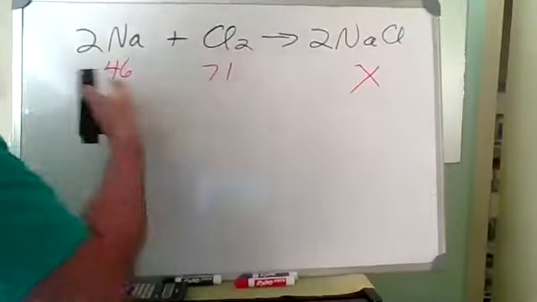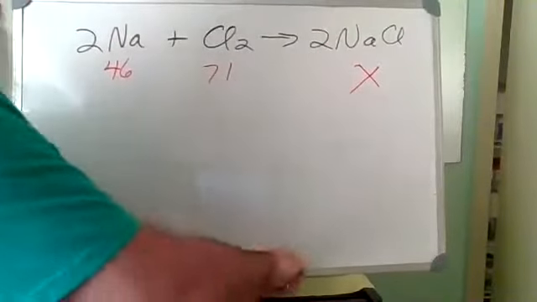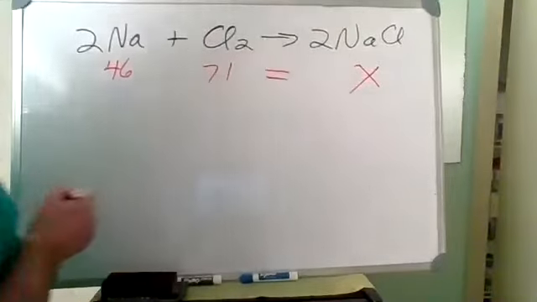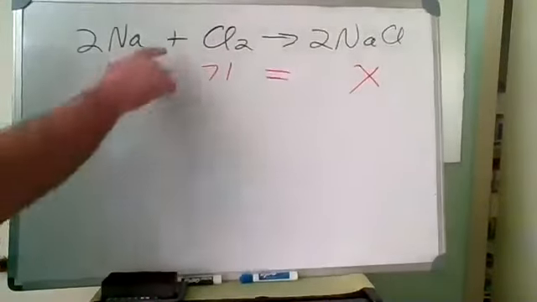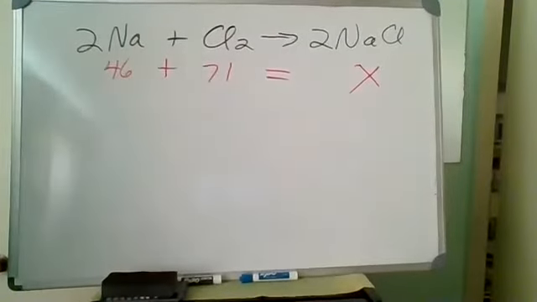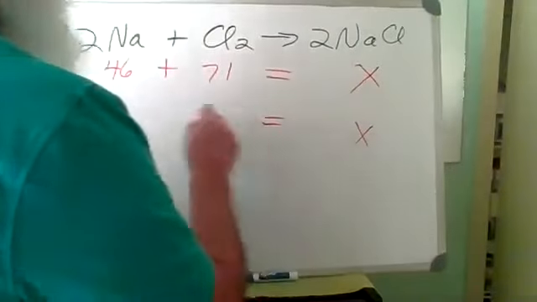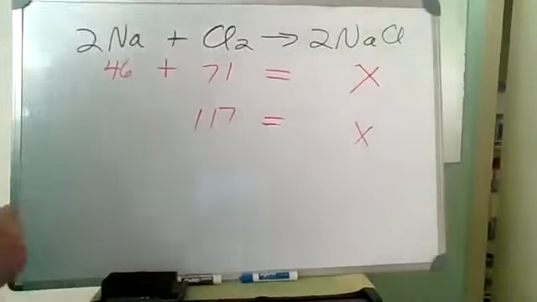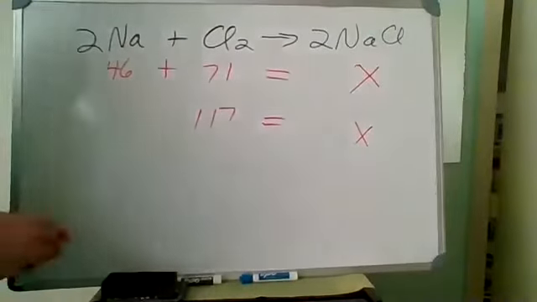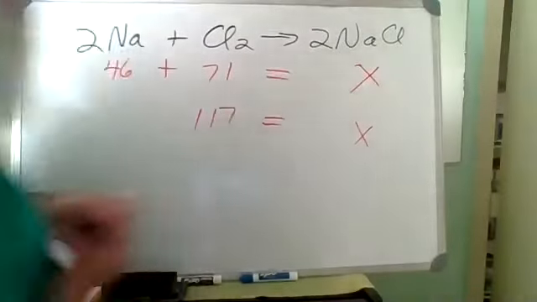So down here, where we're plugging the masses into a little math equation, I'm going to replace that arrow with an equal sign and take down the plus sign. X equals 117 grams. Is that right? Yes. Notice the total mass on this side equals the total mass on this side.